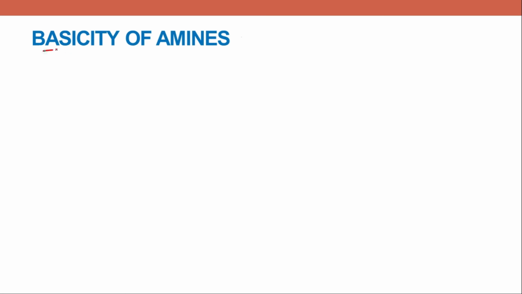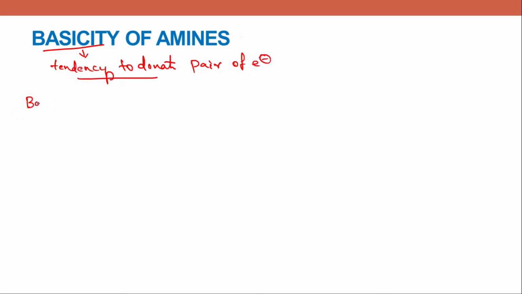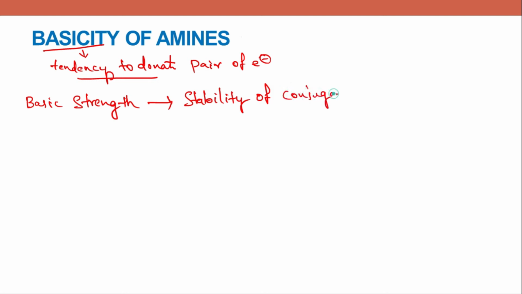So what is the basicity? Basicity is a tendency to donate a pair of electrons. Okay. So the basic strength is determined by the stability of the conjugate acid it has formed.